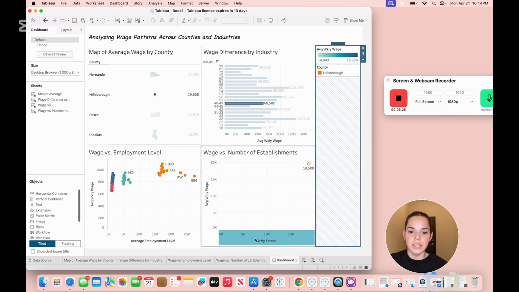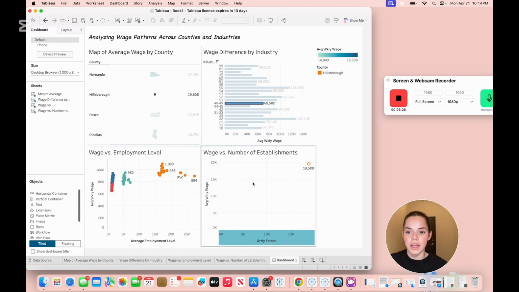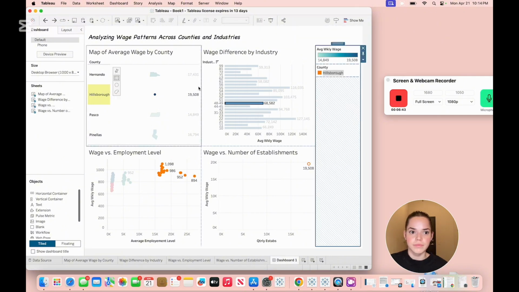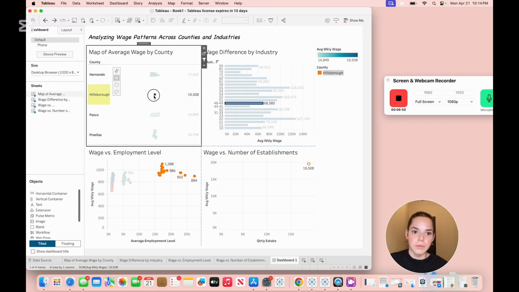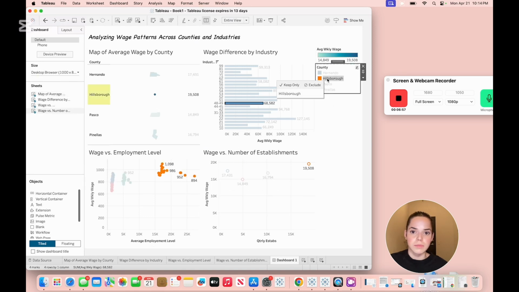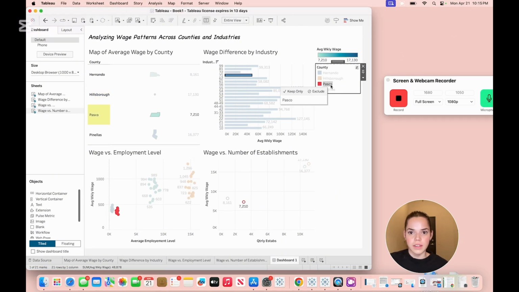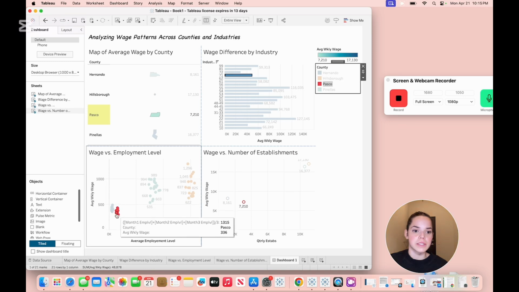Now moving to the last part of this project, showing the interactivity in the dashboard. If I click on Hillsborough, and stay clicked on Hillsborough, we can see the wage and employment levels of specifically Hillsborough shown in orange. And if we continue to click on different counties, we'll be able to see its specific information in each one of the charts.